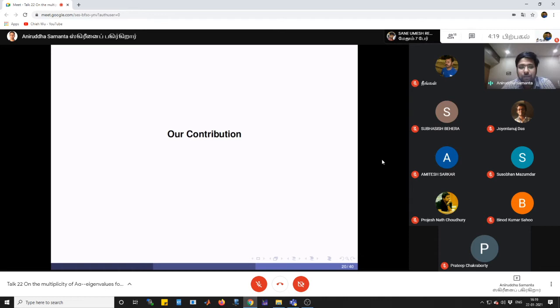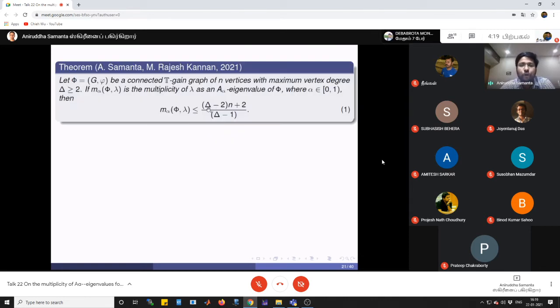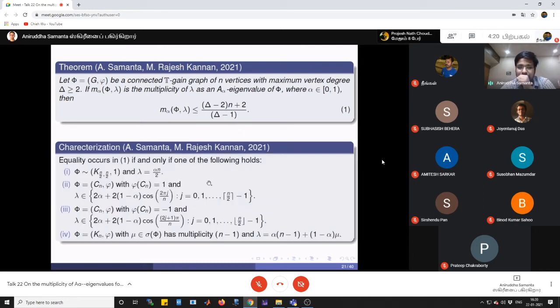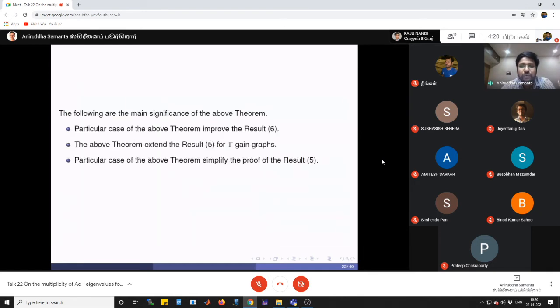So now, also the formal statement. Let phi be any connected T gain graph of n vertices and maximum vertex degree delta. And this is the multiplicity of lambda as an eigenvalue of A alpha phi. Then the multiplicity is less than or equal to (delta minus 2) into n plus 2, divided by delta minus 1. And this is the characterization. The equality holds if and only if one of the following statements holds. Okay. These are the three significances.